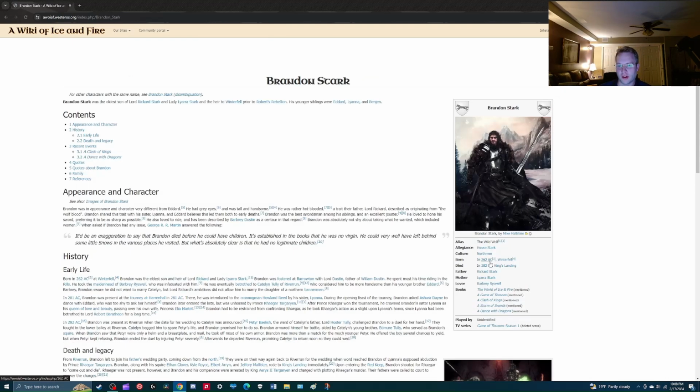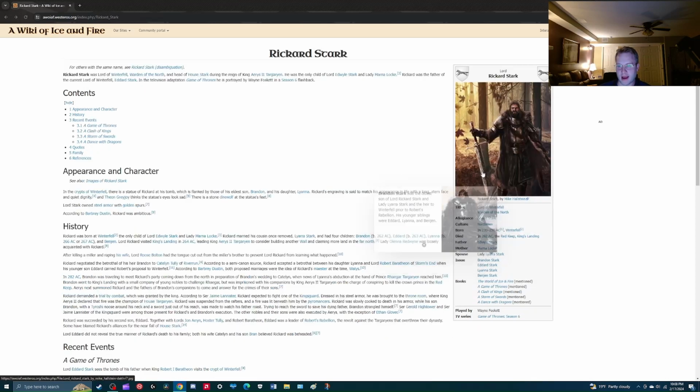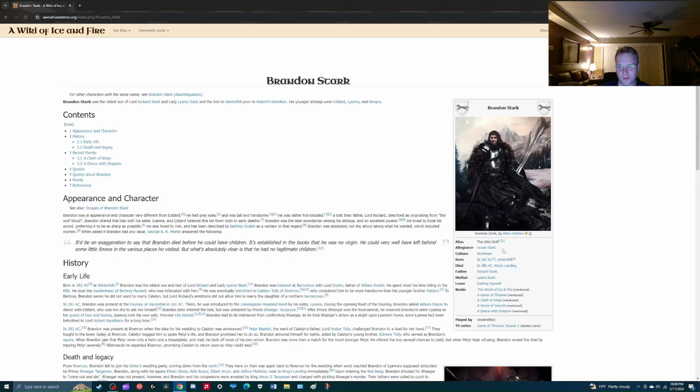I always thought Brandon Stark's image here was really badass. They really do start doing a good job here. Shout out Mike Hallstein. Awesome image. The man just looks like a typical Stark badass with ice. Yeah, he looks like a man not to be trifled with. And then I always like Brandon's image too. Damn. Looks like an absolute beast.